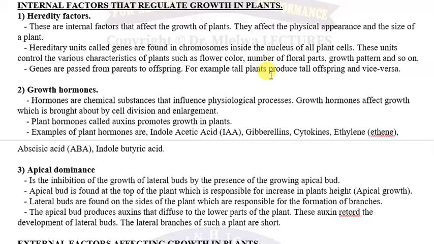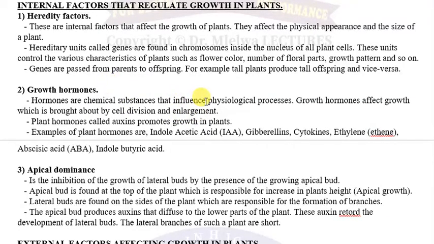Now from there we have the second factor, which is growth hormone. Hormones are chemical substances that influence physiological processes. Growth hormones affect growth, which is brought about by cell division and enlargement.